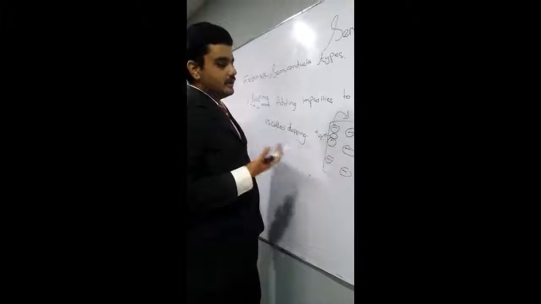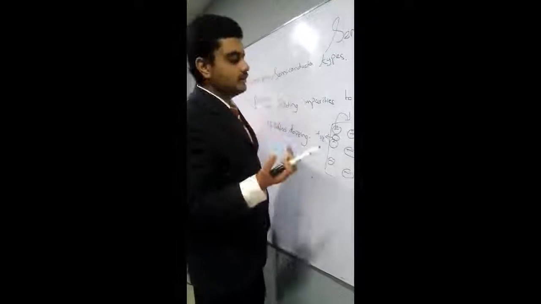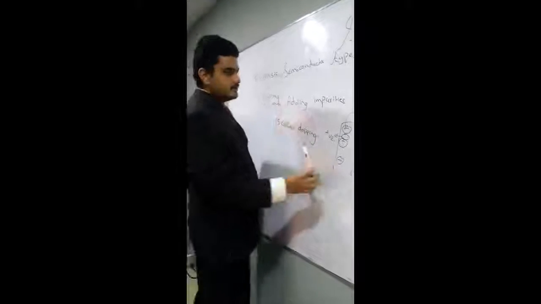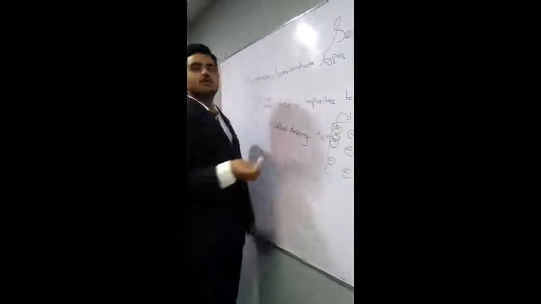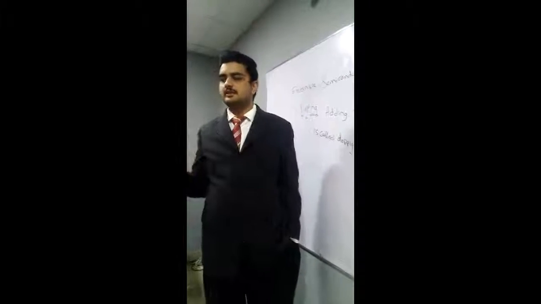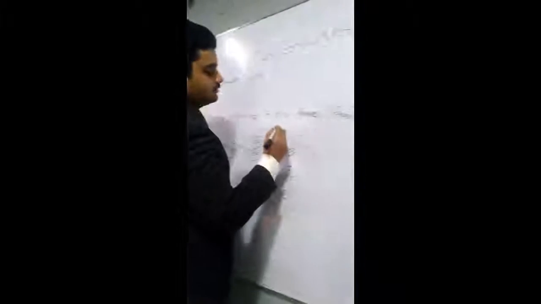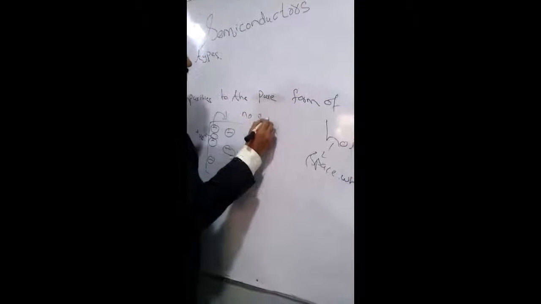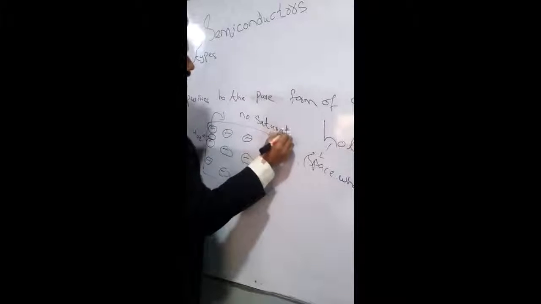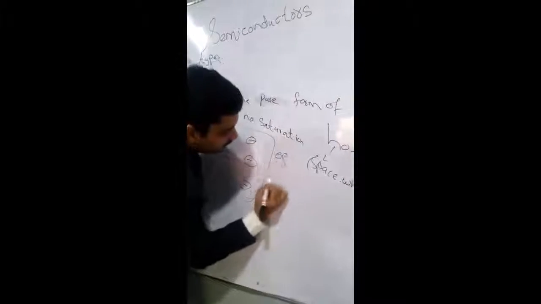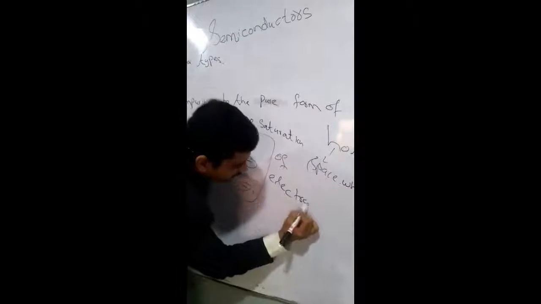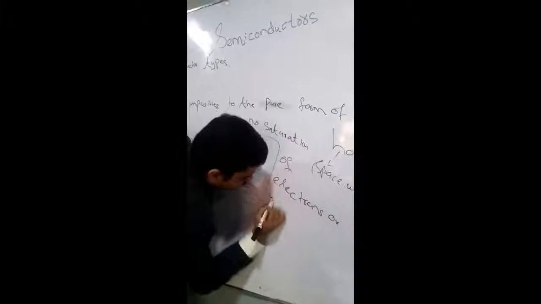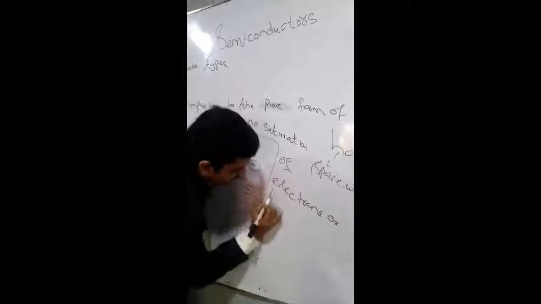So the hole is basically positively charged and the electron is negatively charged. In this way, the atom as a whole is neutral, right? So the semiconductors are just like that. They have an equal number of holes and an equal number of electrons. What does it mean? That there is no saturation of electrons or holes, right?